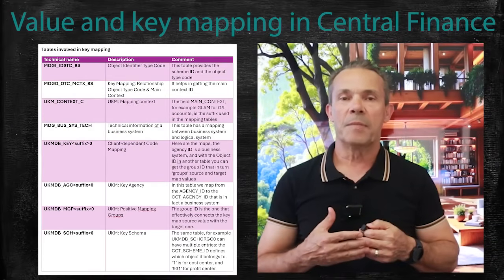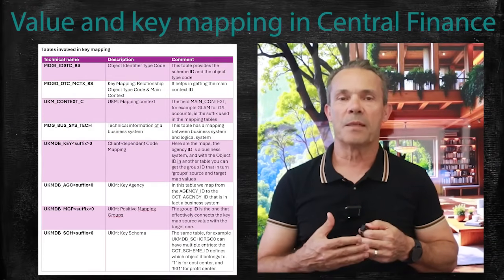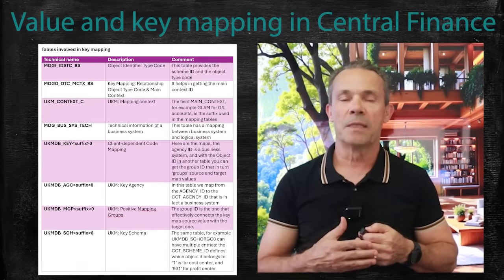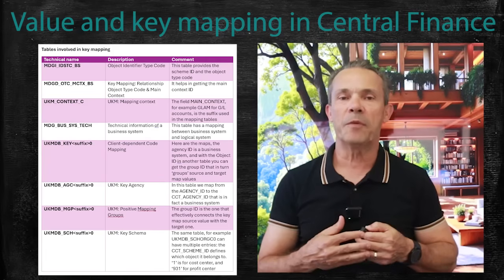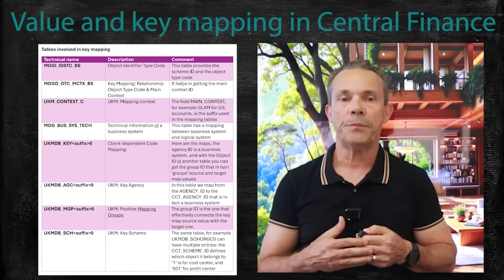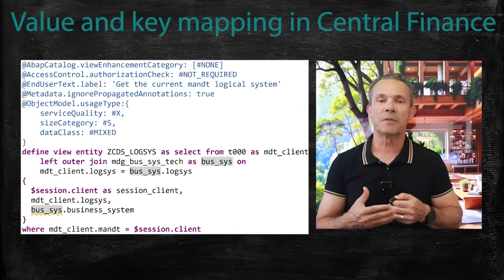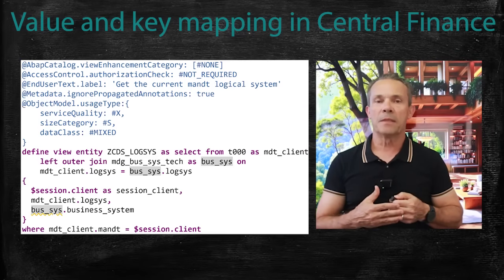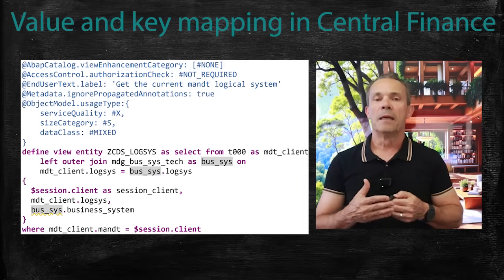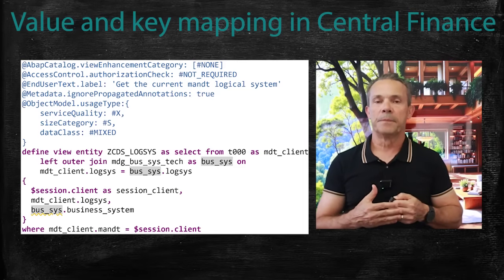For key mapping, the maps are not stored in a single set of tables, but on a set of tables based on a suffix. The first three tables that follow help on finding the specific suffix. A CDS view is created based on the client's session to obtain the logical system and business systems of the S4 Central Finance system that has the maps, that is the target system. We filter all source mappings with the agency ID not equal to that target's business system, and all target mappings with the agency ID equal to that target business system.